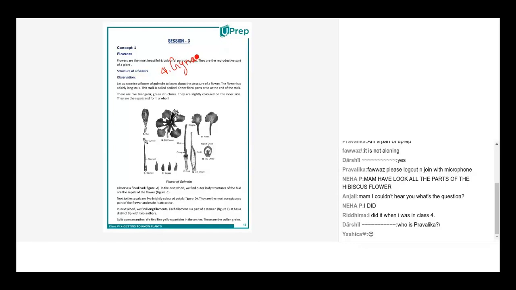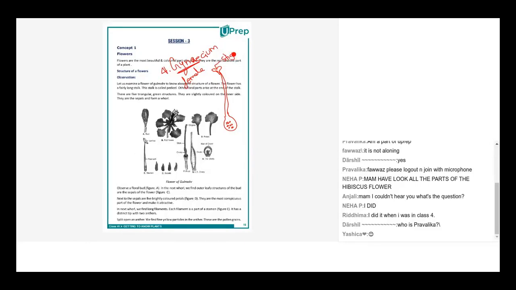Yes, which is the female part of the flower. Gyne means female. Now, the gynoecium is the most important part of a flower, because all the action happens here. It has a long stalk, something like this. It has a flat knob-like structure on top, and a belly-like structure here, which has certain round globules, which Neha you had seen. Those are the ovules.